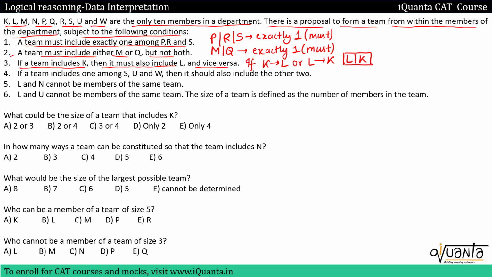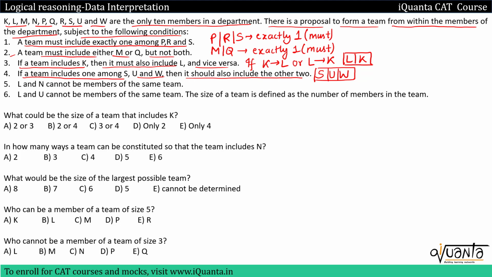Fourth one is if a team includes one among S, U and W, then it should also include the other two. So this means that if S is there, then we have to select U, W. If U is there, we have to select S, W. If W is there, you have to select U, S. So I can say that S, U, W, they will always be together in a team. I hope this is clear. Even if we select just one of them, we'll have to select the other two.